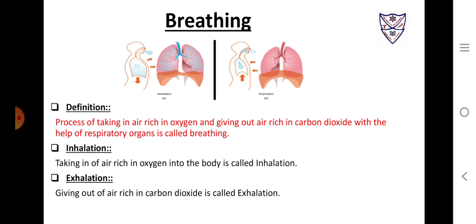Now, the process of breathing. What is breathing? Breathing is nothing but the process of taking in air rich in oxygen and giving out air rich in carbon dioxide with the help of respiratory organs. This process is called breathing. It involves two mechanisms. The one is inhalation and the other is exhalation. Inhalation is taking of air which is rich in oxygen into the body, while exhalation is giving out of air which is rich in carbon dioxide.